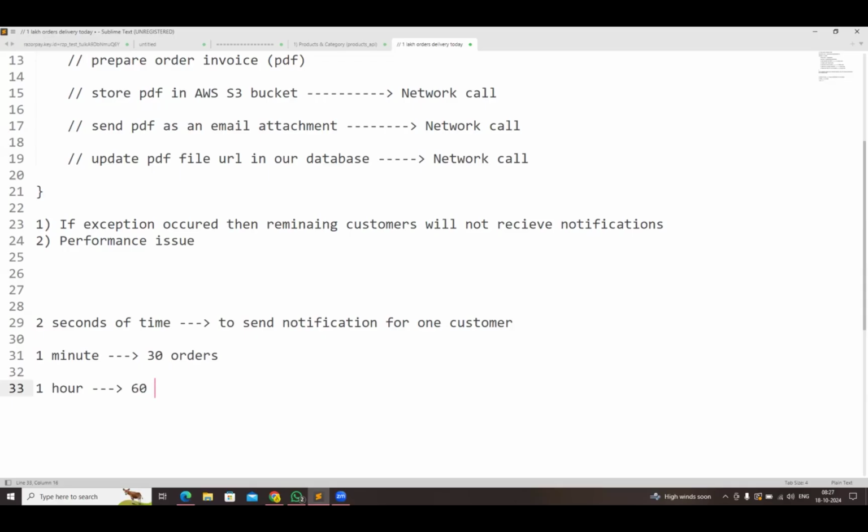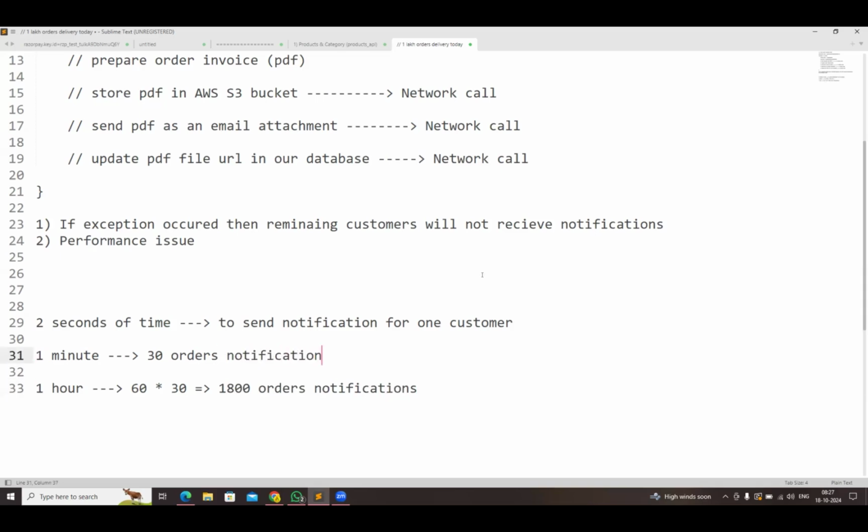Per minute, we are sending 30 notifications. 60 times 30 is 1800. So 1800 orders' notifications we can send in 1 hour.